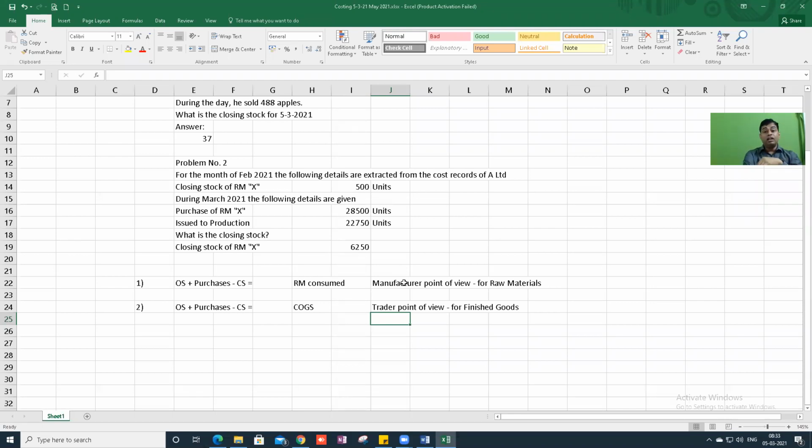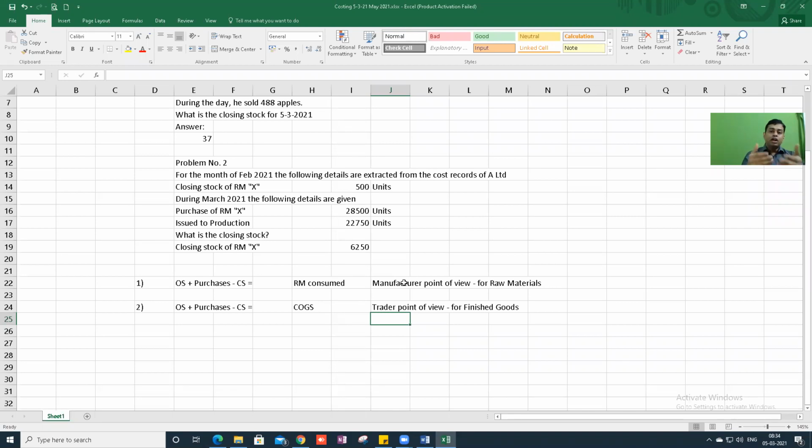I told you Mr. A buys and sells apples, so he will apply the second formula. In our first example, Mr. A buys apples and sells apples, so he follows: opening stock, add purchases minus closing stock is equal to cost of goods sold. In the second example, A Limited is a manufacturer of one final product. For that they consume raw material, so they apply the first equation: opening stock, add purchases minus closing stock is equal to raw material consumed. So both statements are correct from different points of view.